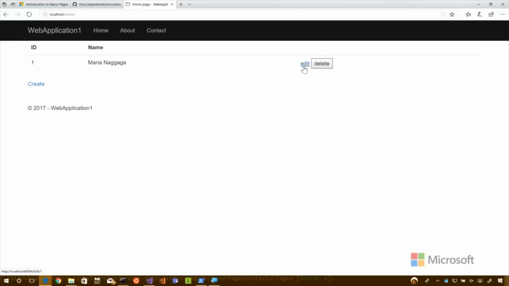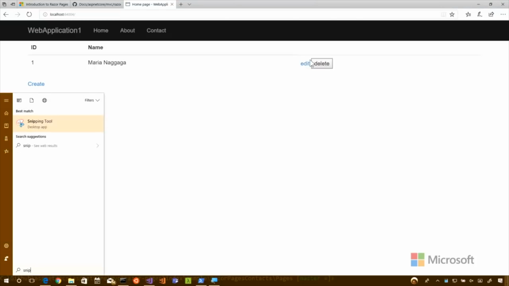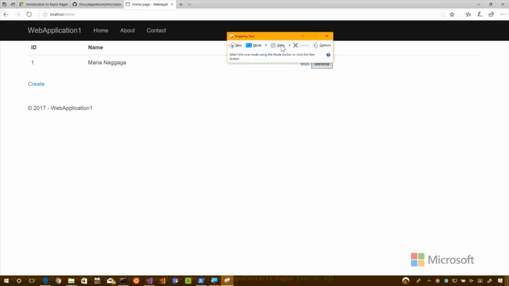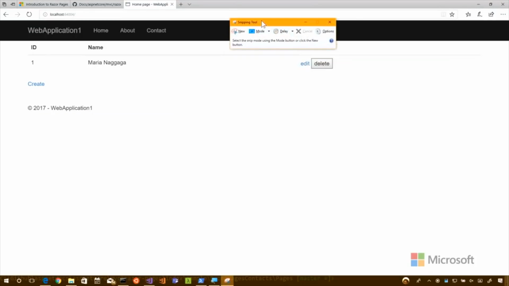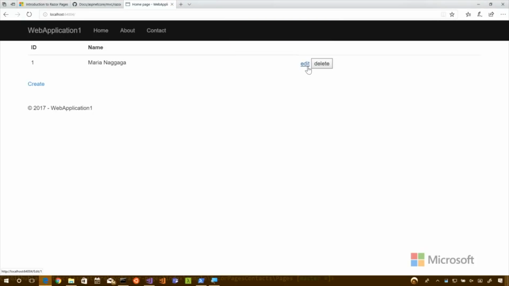Okay, look in the corner there. It's kind of hard for me to do that. I can take a screenshot. I can't really take a screenshot. Let's do this. I'll use the snipping tool. Give it a delay of 2 seconds. You're that fast? I am.